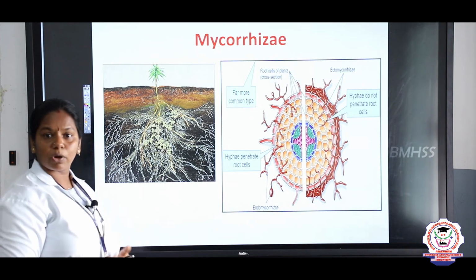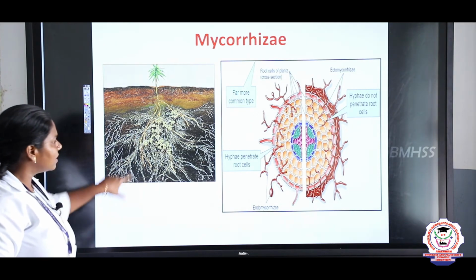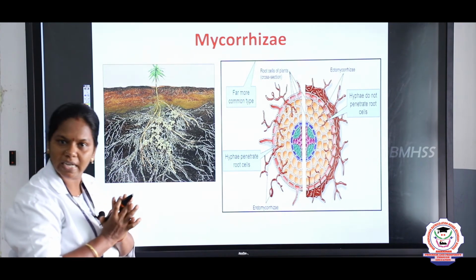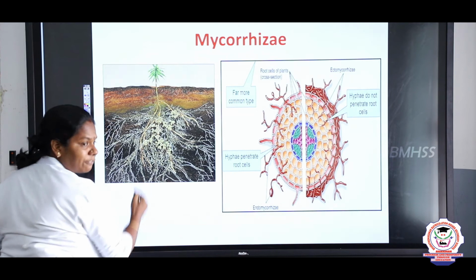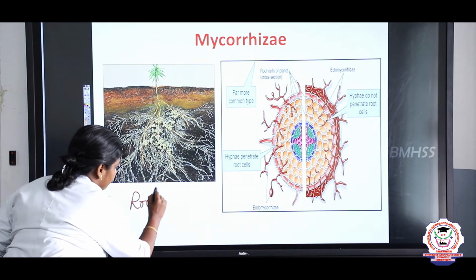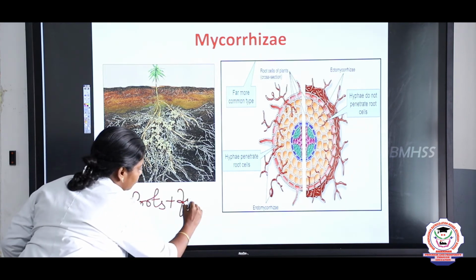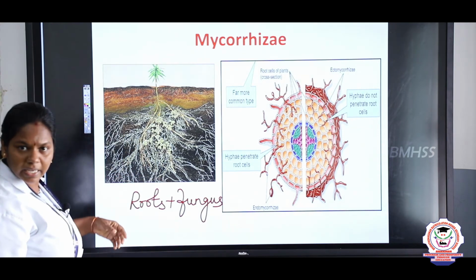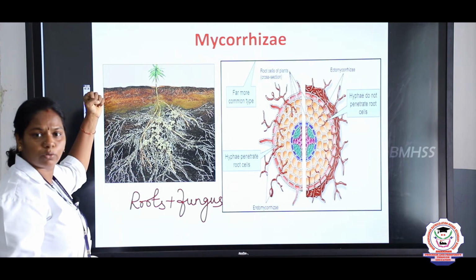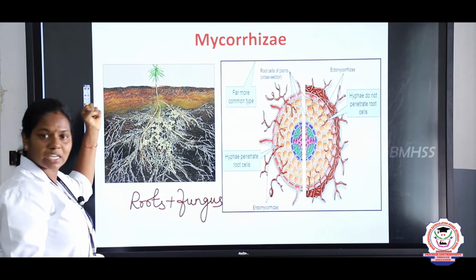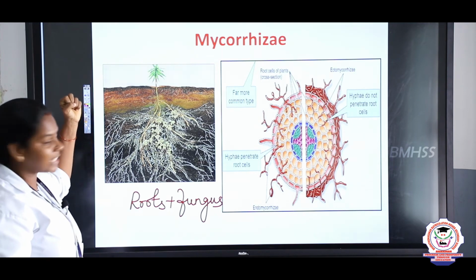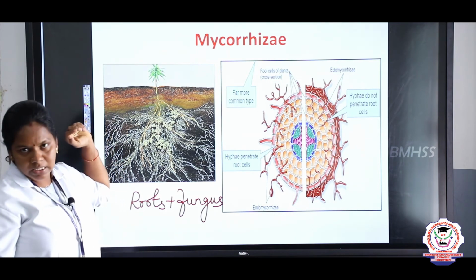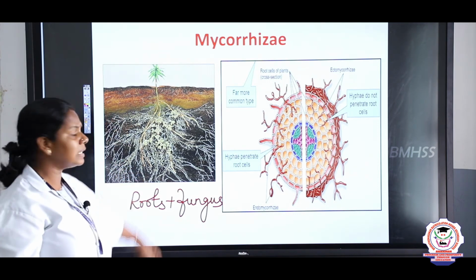So next let us discuss mycorrhiza. This is a mycorrhiza, children. Mycorrhiza is a symbiotic association. What is symbiosis? A mutual relationship between the roots and the fungus. Right? And what is the use of it? It helps the plant to absorb minerals from the soil, and also it provides resistance to the plant so that the plant may be free from pathogens. Example, Monotropa. So this is a mycorrhiza.